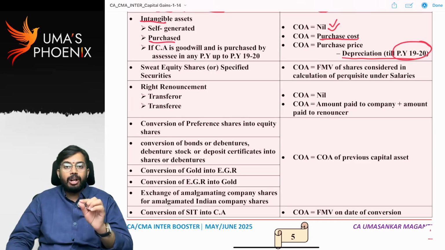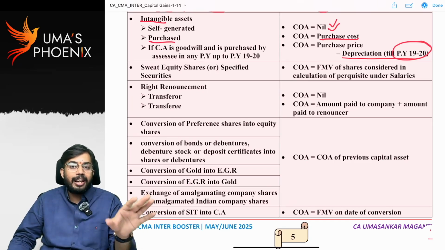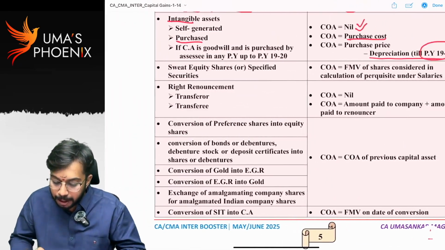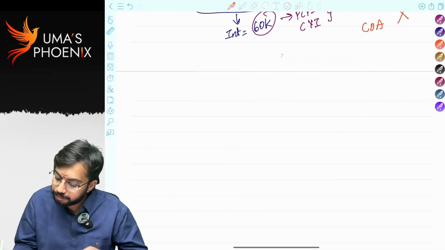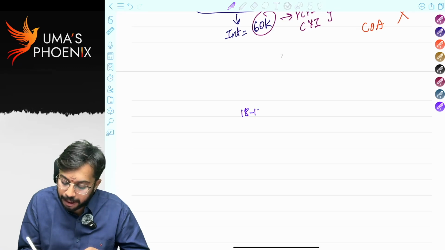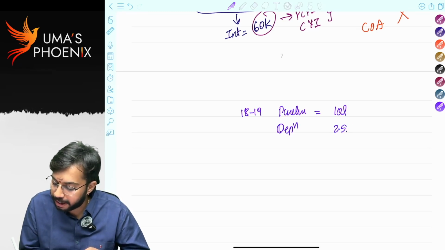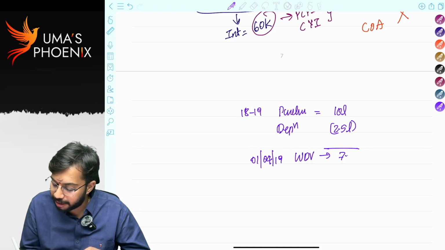Because from 1920 onwards, I am not required to calculate depreciation. So from 1920 amendment came, depreciation should not be calculated on goodwill. So if any goodwill is purchased before 1st April 1920, in such case, in 1819 I purchased goodwill for purchase cost of 10 lakhs. I provided depreciation. How much? 25%, 2.5 lakhs. So as on 1st April 2019, what is written down value? Written down value is 7.5 lakhs.